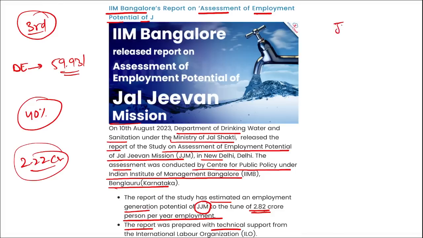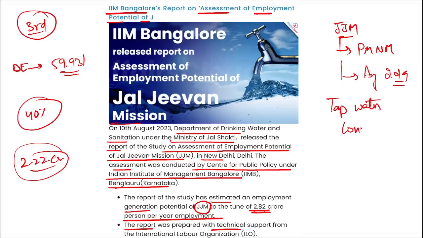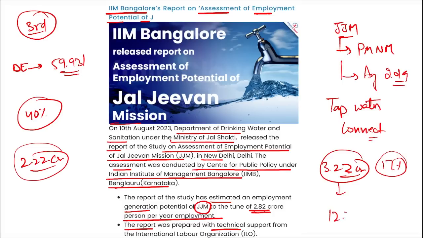Correct? Then if we talk about Jal Jeevan Mission, this was launched by Prime Minister Narendra Modi in the month of August in 2019, and it is to provide tap water connection to every rural household in India. The coverage of tap water connection increased from 3.23 crore households, that is 17%, to 12.79 crore households, that is 65.81%. Correct? So mark this, it is important.